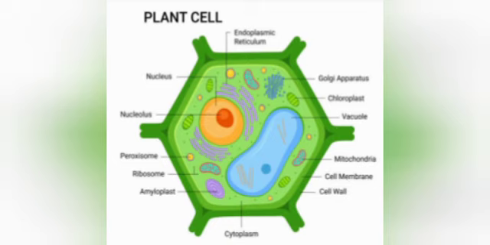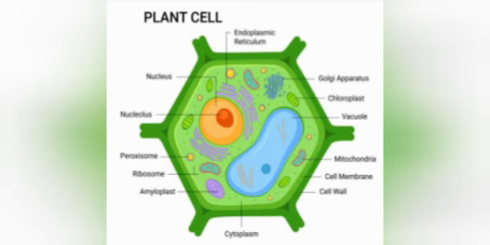We studied the functions of the parts of the plant cell. Okay, let's think. Mitochondria, the powerhouse of the cell. It helps in the production and storage of energy, abundantly seen in the cells of liver, brain and muscles where energy requirement is high.